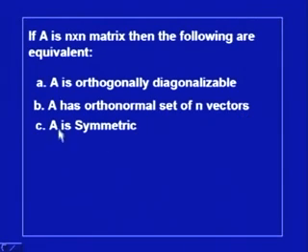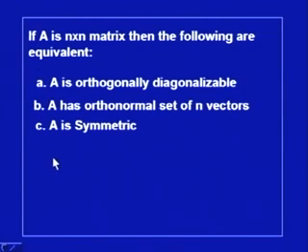So, these three statements are equivalent. By this I mean to say, if A is true, then B is also true, and if B is true, then A is also true. Also, B implies C and C implies B. Not only this, A implies C and C implies A. So, a number of things have to be proved if this theorem is to be proved. We will do one by one.